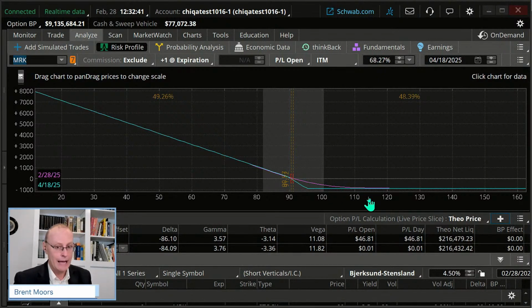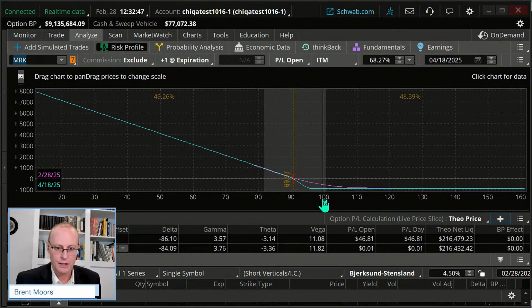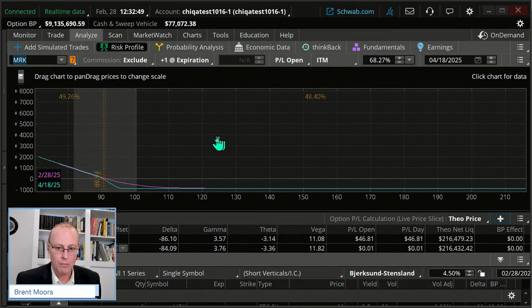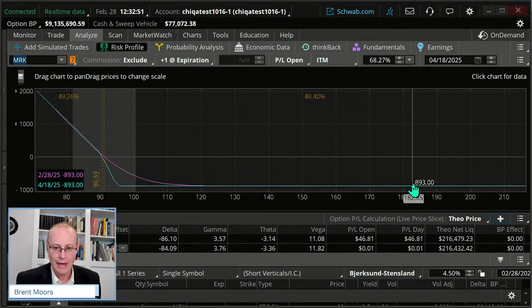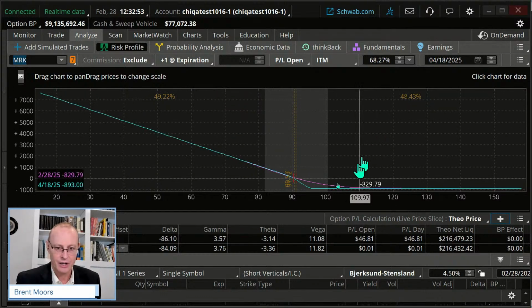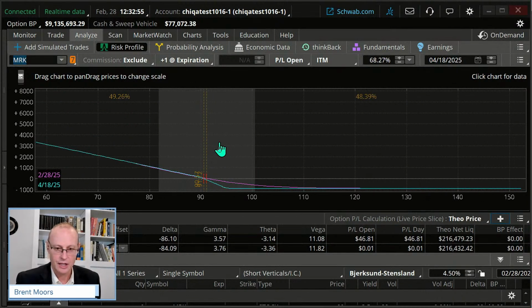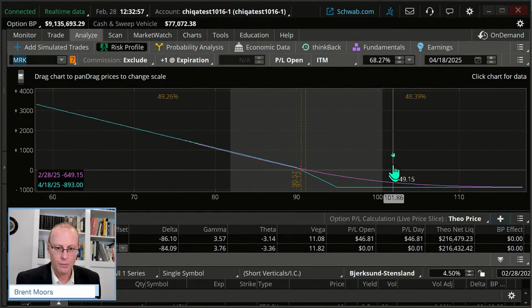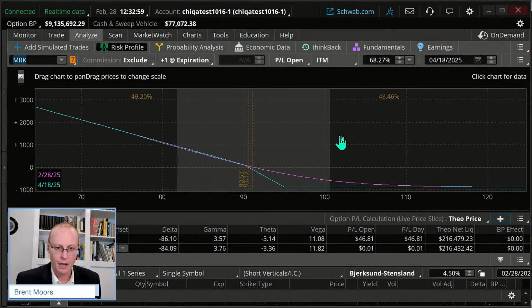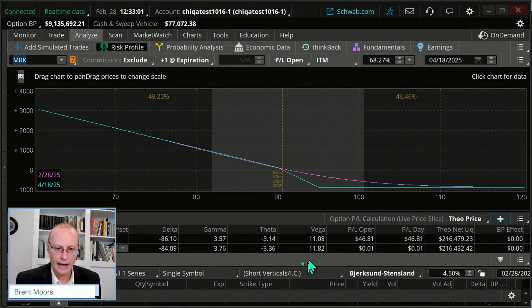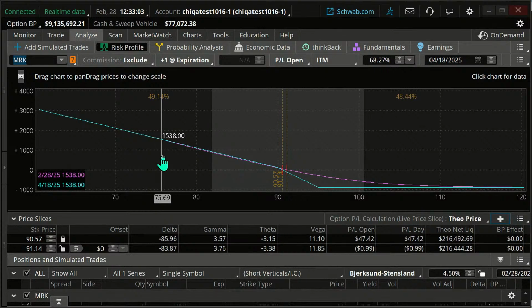It doesn't take care of all risk, but it takes care of that if you want to do a bearish trade that looks like this. Doesn't matter how much the stock goes up. That's our max loss there, our initial debit here. Let me just change the scale here a little bit so we can zoom in on this perhaps. There we go. Same issue we had on the other one.